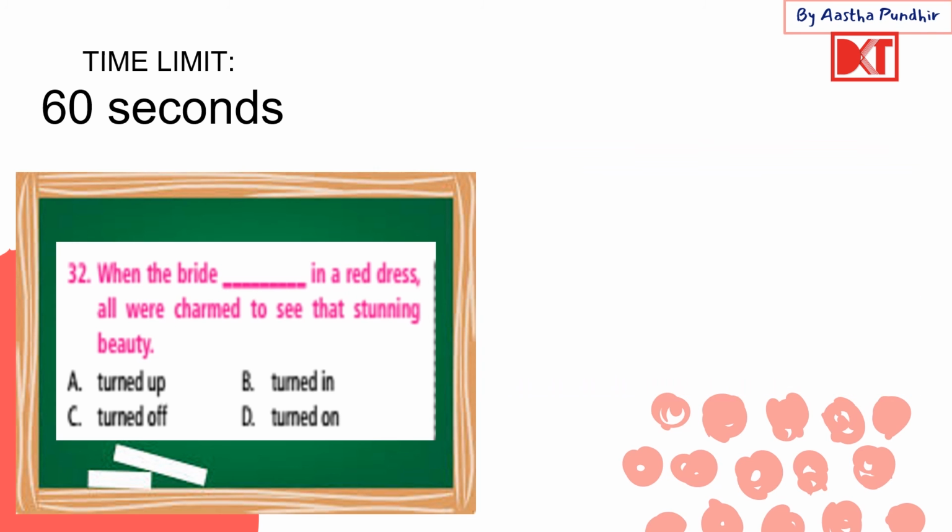Okay, now next. When the bride dash in a red dress, all were charmed to see that stunning beauty. When the bride turned up, turned in, turned off, or turn on. Okay, now here the correct answer is A, when the bride turned up. When the bride turned up in a red dress, which means arrived in a red dress and came before everyone in a red dress, then that's turn up. When the bride turned up in a red dress.